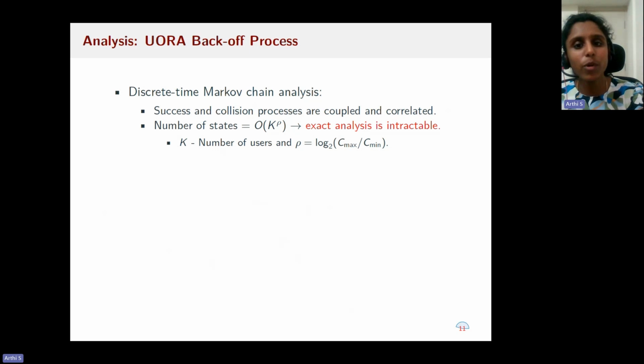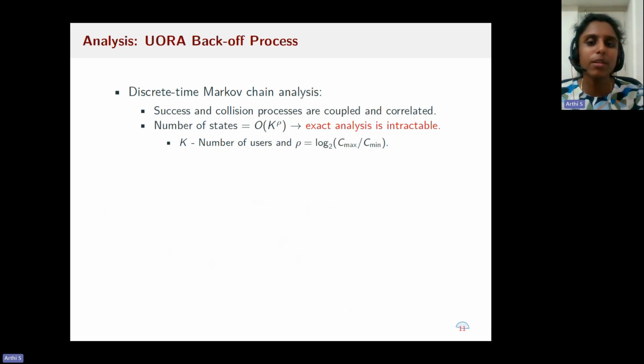To model the backoff process in uplink OFDMA random access, we can do the exact modeling using the discrete time Markov chain. However, the success and collision processes are coupled and correlated. Hence, the exact number of states in the Markov chain will be of the order of k to the power rho, where k is the total number of users and rho is given in this expression.